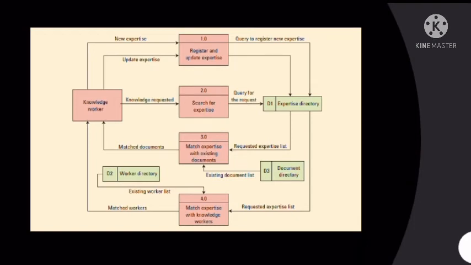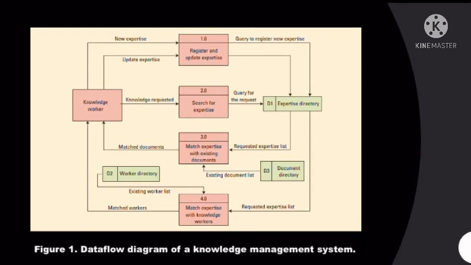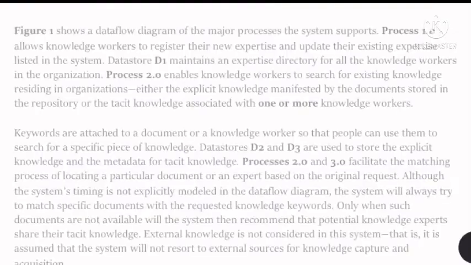Let us observe this figure clearly. Figure 1 gives information about the data flow diagram of a knowledge management system. This figure is based on how the data flow takes place in the knowledge management system.